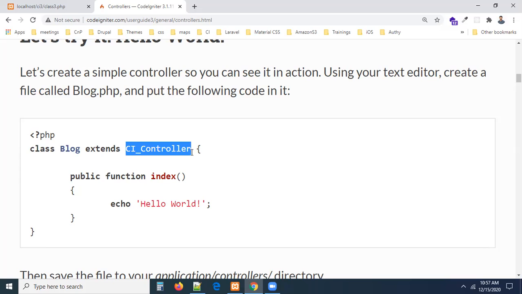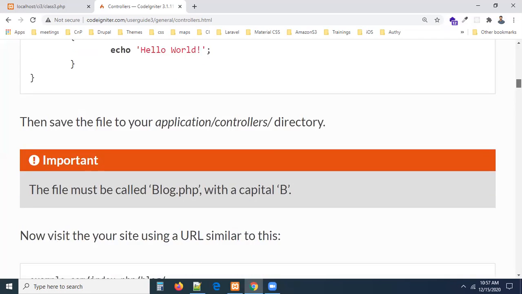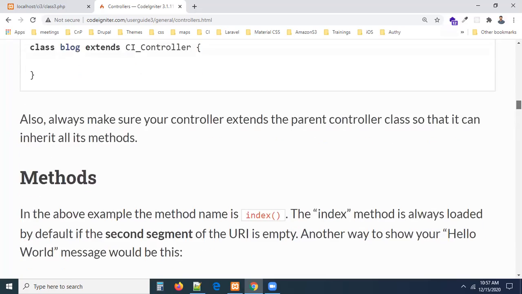What is CI_Controller? This belongs to CodeIgniter, predefined. In this, we have predefined properties and predefined methods. They can be accessed automatically by the Blog controller, which are the regularly used concepts in our CodeIgniter, defined inside this controller, because of extending this with Blog. Whatever properties and methods are defined inside this controller are automatically available to the Blog controller. Just now you've seen, right? The same story here, but CI_Controller is predefined.